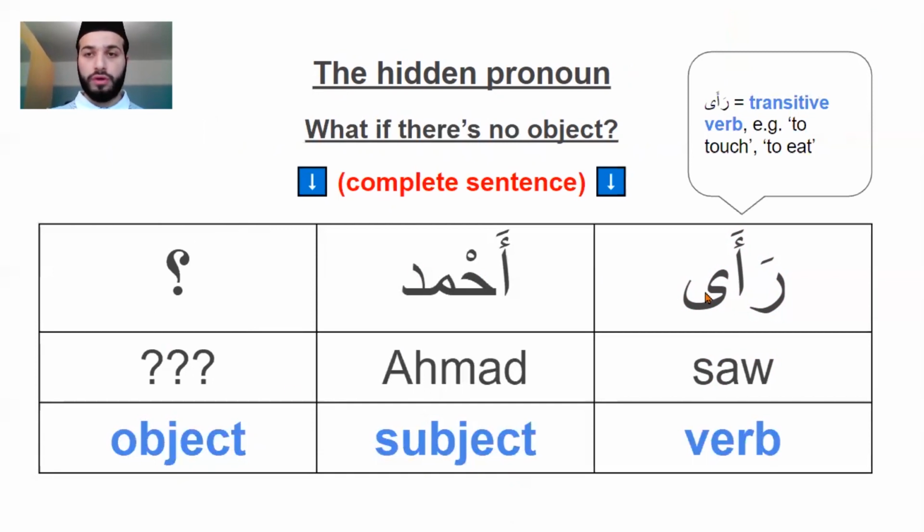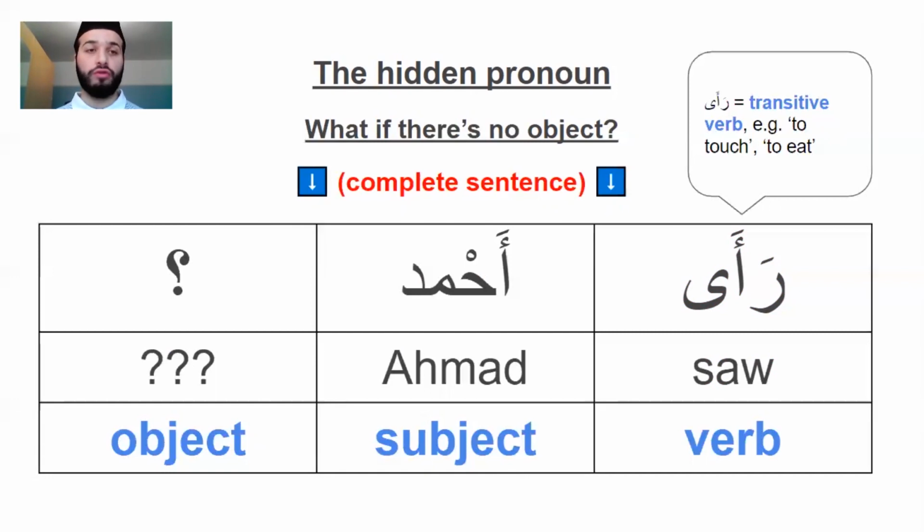Before we move on, it's just important to define that a transitive verb is a verb that has to take an object. Like for example, in English, to touch or to eat, you have to say, I touched something or I ate something. If you say, I touched, that's not a complete sentence because, well, then what did you touch? And I ate is not a complete sentence in English because you have to say, what did you eat? So transitive verbs are those verbs that require an object.